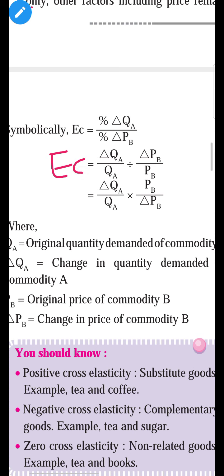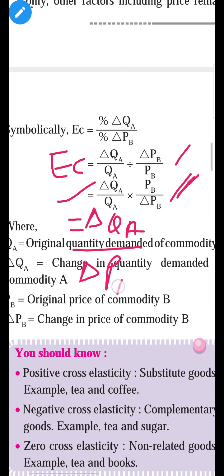And with further simplification, EC is equal to delta QA upon QA divided by delta PB upon PB, and when you solve further you will get delta QA upon QA into PB upon delta PB. And if you solve further, the next step is delta QA upon delta PB into PB upon QA.